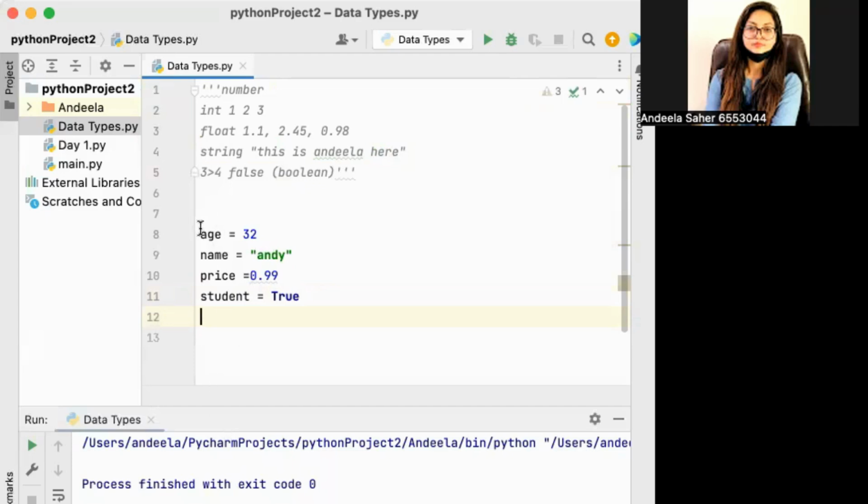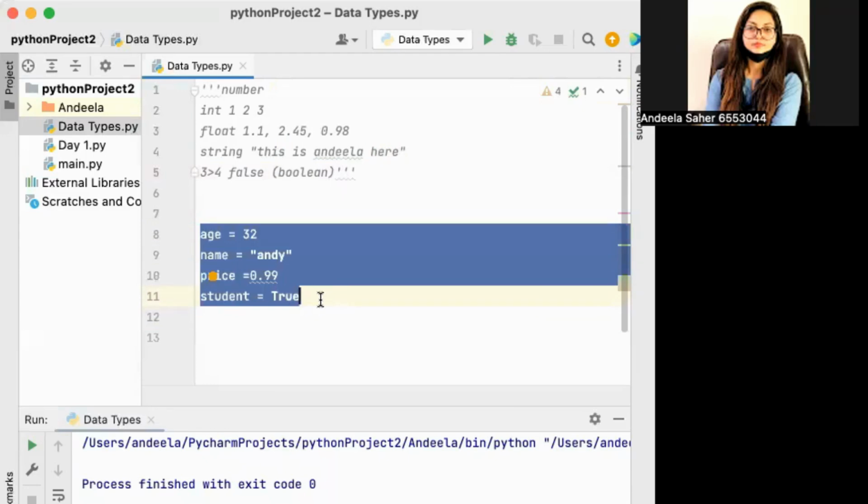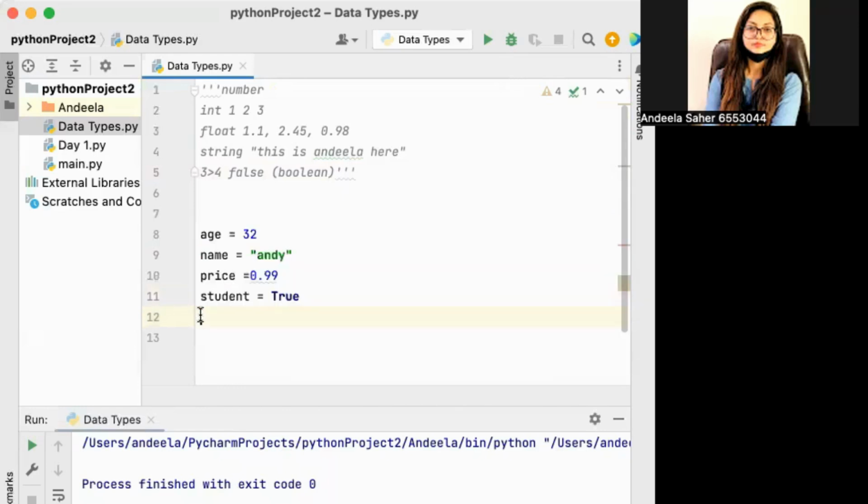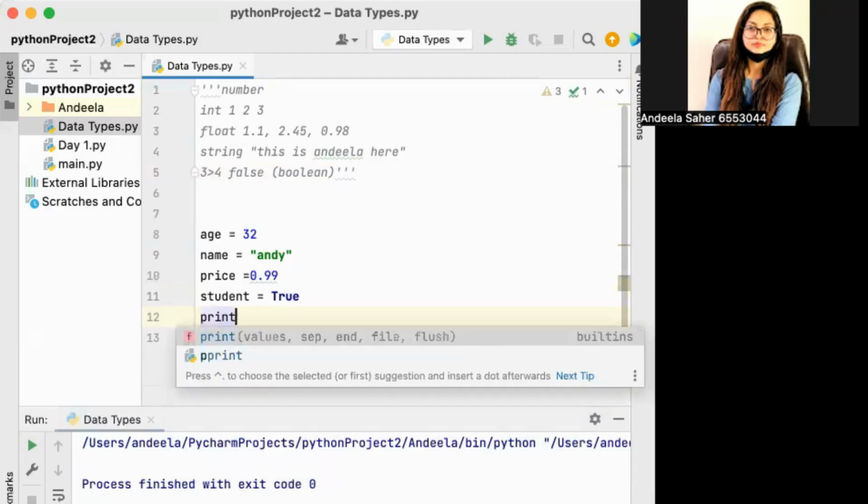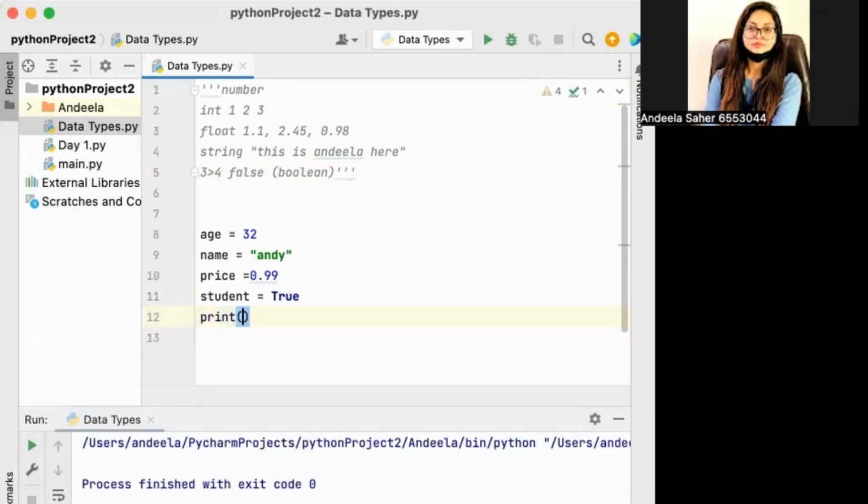This part is written in front of you, but when there is a big program, in that big program you want to check the given value just by typing the variable name. So how can you do it? Let's start. No, sorry. This is capitalized. This is going to give you an error. So I have turned off the caps lock.